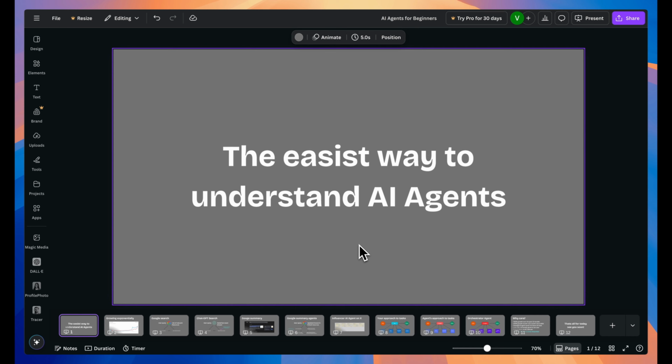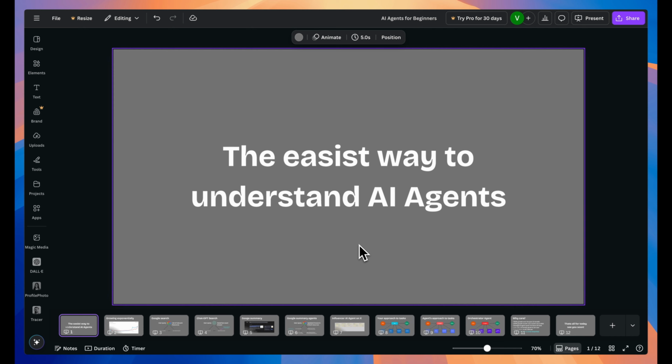Let's discuss a topic that is about to redefine the future of work and innovation: AI agents. The internet is flooded with information on this, and honestly, it can be a bit overwhelming. So I'm going to simplify it, explaining it in a way that even if you're starting from scratch with zero technical knowledge, you'll be able to follow along. We'll start with Google search as our familiar example, and then build on that foundation.